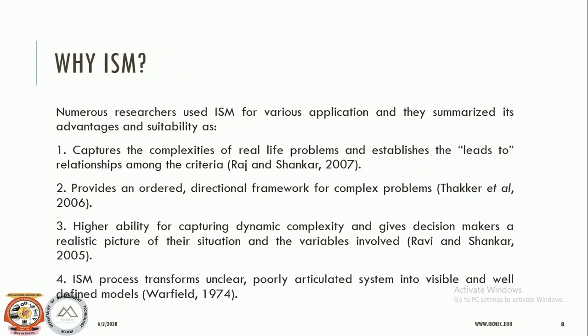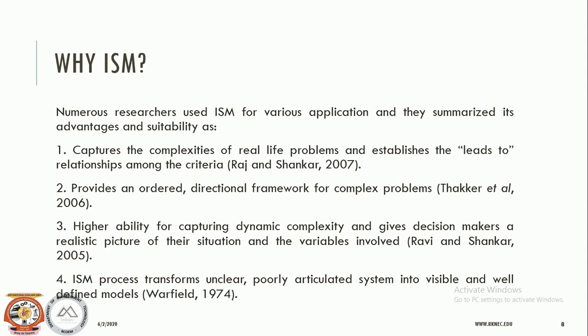So why should somebody use ISM? Various researchers have used ISM for various applications, which I have summarized in the following points. Raj and Shankar in 2007 captured the complexities of real life problems and established the lead-to relationship among the criteria.